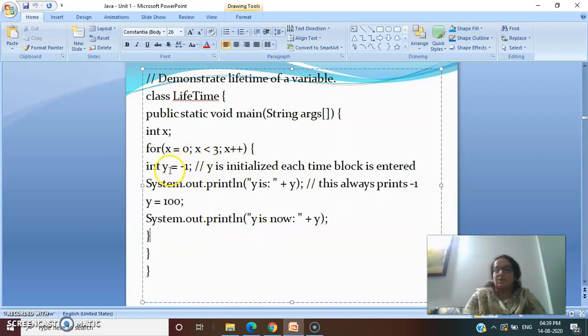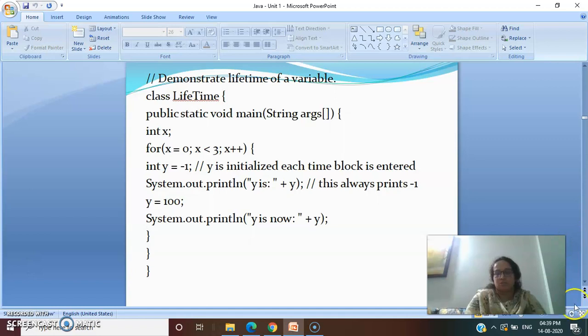It will again initialize the value of y to be -1. Our y had become 100, but as you come into the loop again, it will initialize y as -1, because we have declared y within this block and initialized it to -1 over here. It will repeat this 3 times. So 3 times y will be printed as -1 and y will be printed as 100. So this is the output that will come.